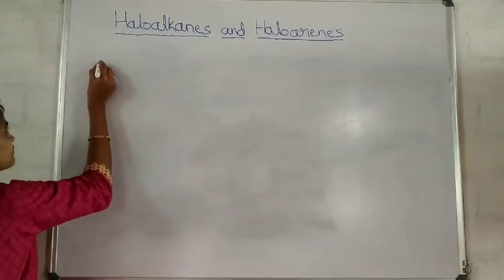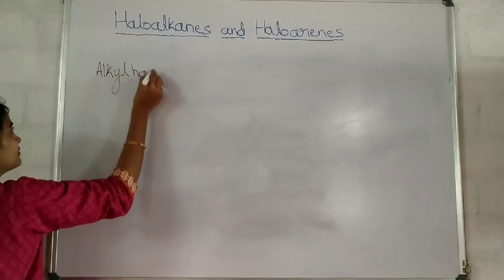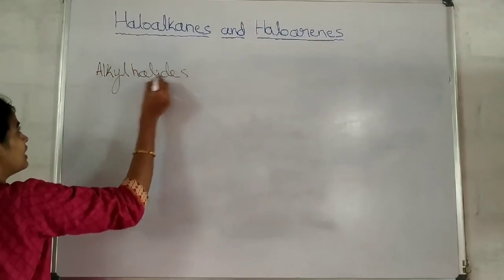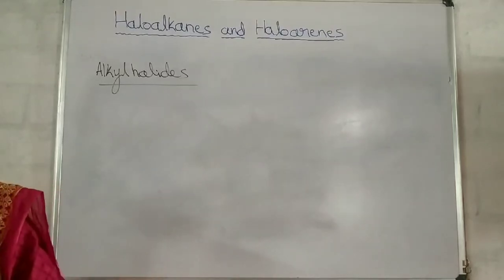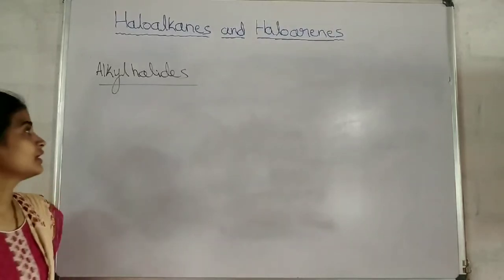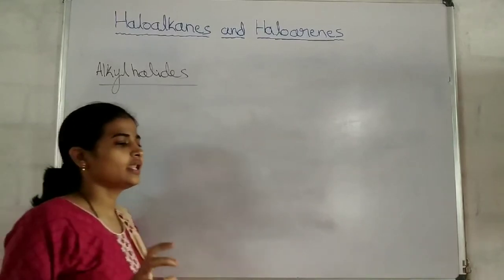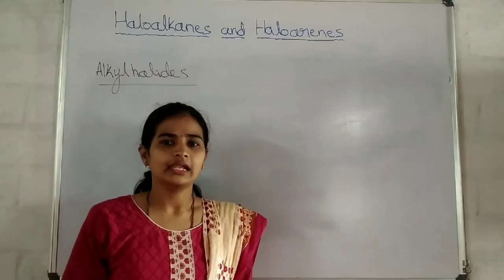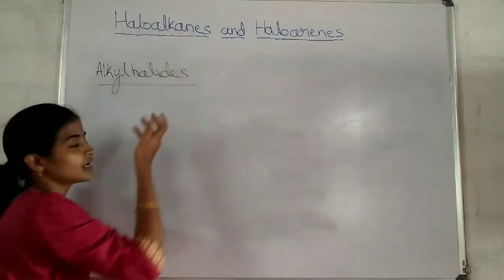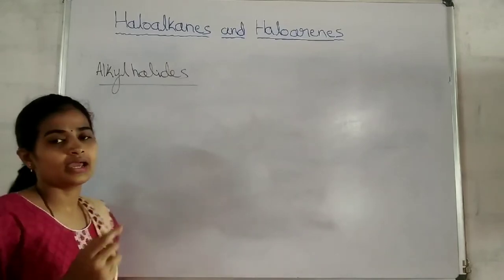Monohaloalkanes are further classified as alkyl halides. Okay. Yes. What are alkyl halides? Alkyl halides are the halogen derivatives of alkanes, which we have studied, isn't it? Halogen derivatives of alkanes are called as alkyl halides.